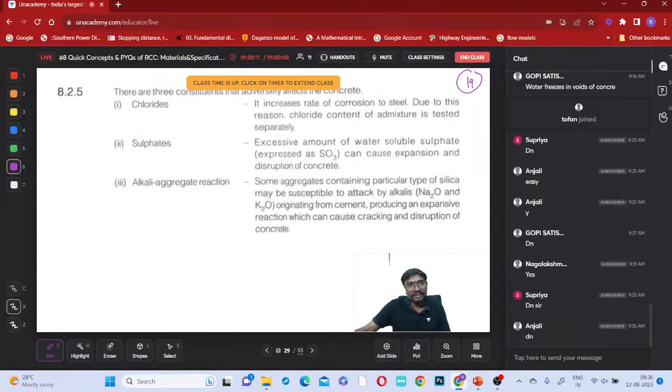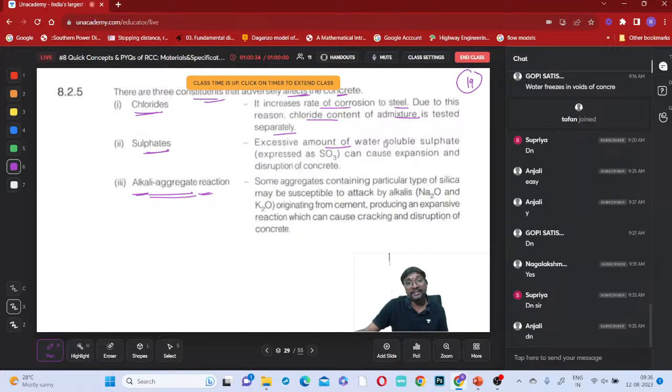These are the three constituents that adversely affect the concrete. One is chlorides. Second is sulfates. Third is alkali aggregate reaction, right? Chlorides will increase the rate of corrosion of steel. Due to this reason, chloride content in the admixture is tested separately.